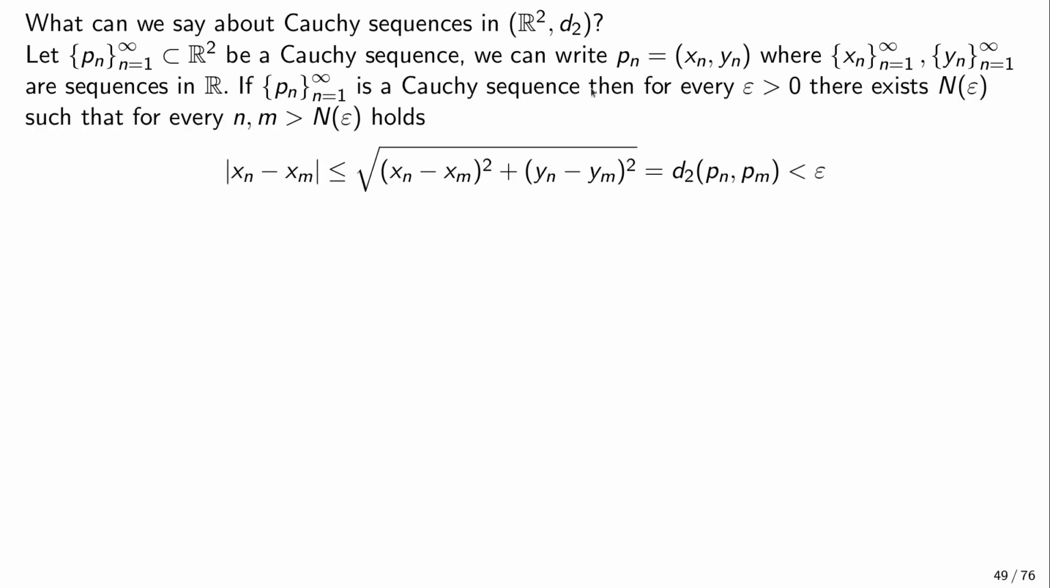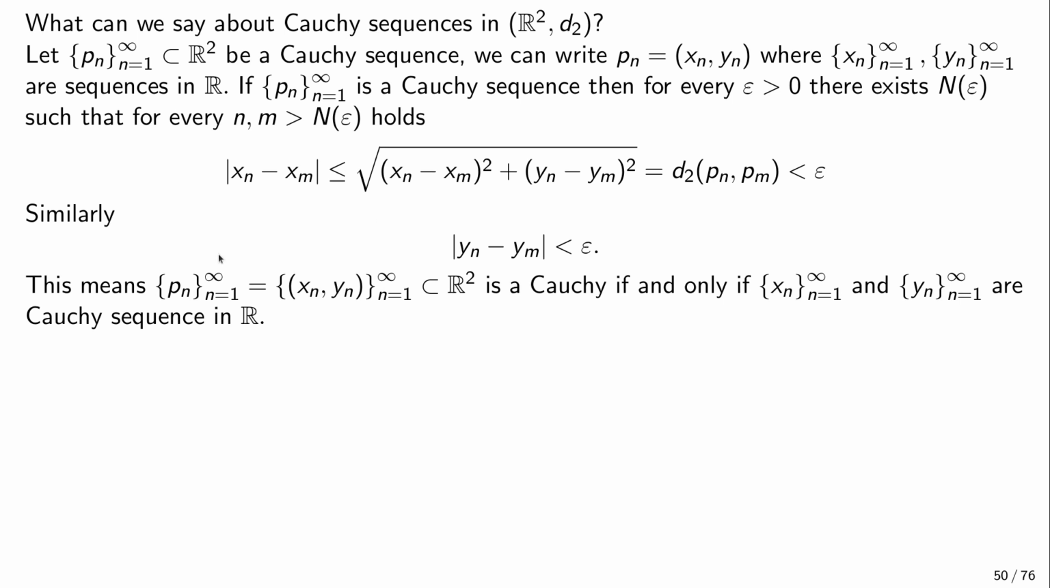So if Pn is a Cauchy sequence, then for every epsilon greater than 0, we can find n of epsilon such that for every n and m that are greater than n of epsilon, we have that this distance is smaller than epsilon. This is the definition of what it means to be a Cauchy sequence. But on the other hand, we have proved this inequality. And this exactly shows that xn is a Cauchy sequence, because for every epsilon, we can find this n of epsilon such that for all n and m that are greater than n of epsilon, this is smaller than epsilon. Right? And similarly, we have the same for the sequence of the y's.